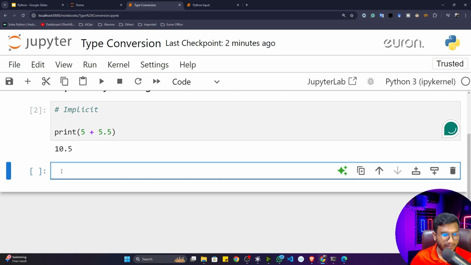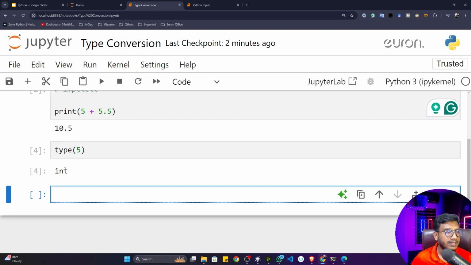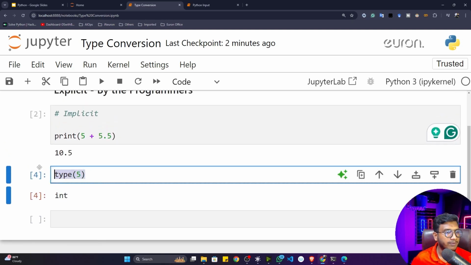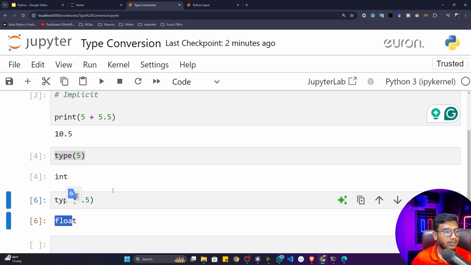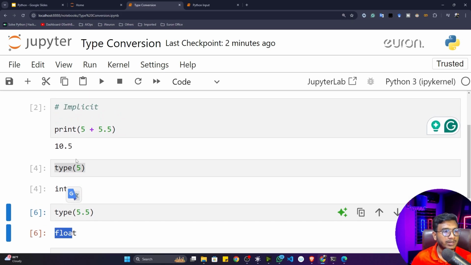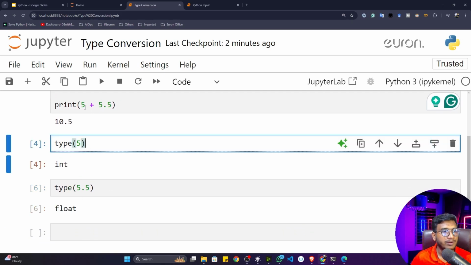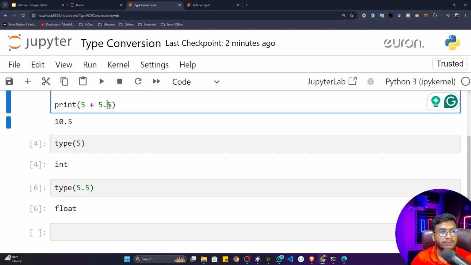Now let me show you one thing here. If I check the type of 5, you'll see that it's an integer. Now if I show you the type of 5.5, it's a float. But whenever you do the addition operation of an integer and a float, by default the output would be converted to a floating number.